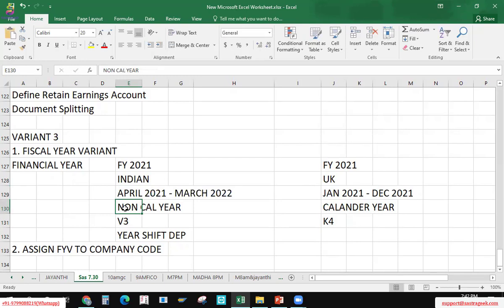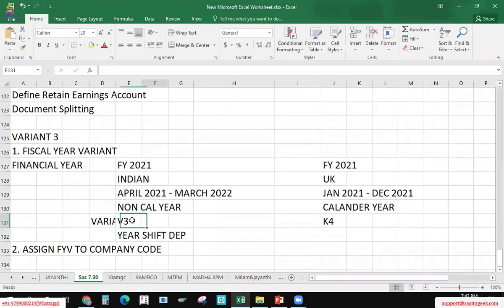India and neighboring countries like Sri Lanka, Bangladesh, Saudi, Dubai all follow a non-calendar year. And for the calendar year in SAP, we have UK, US, and other countries besides India's neighbors, which follow the calendar year, January to December. Based on your company, these are the variants in SAP.